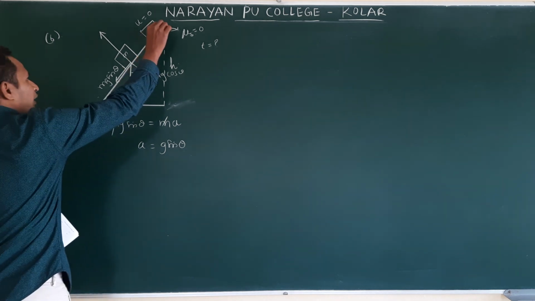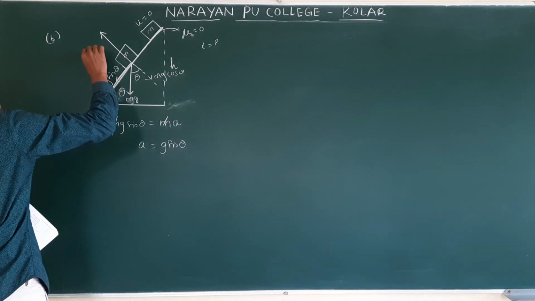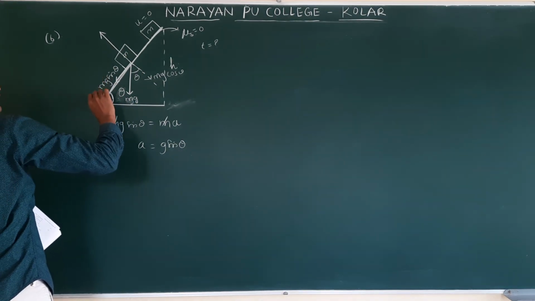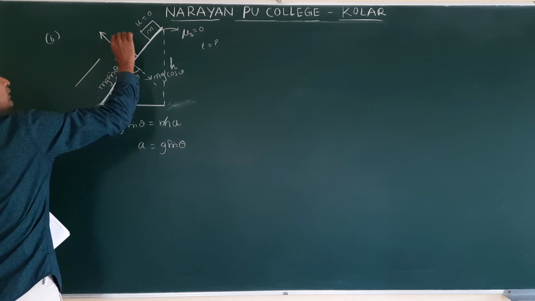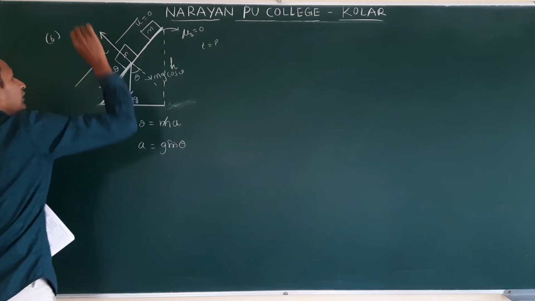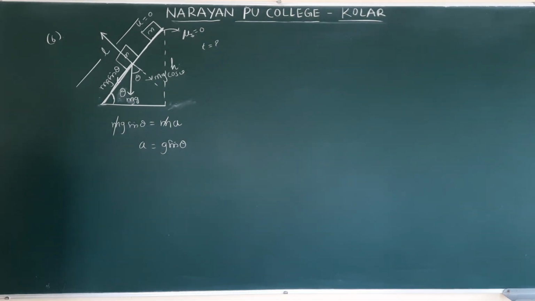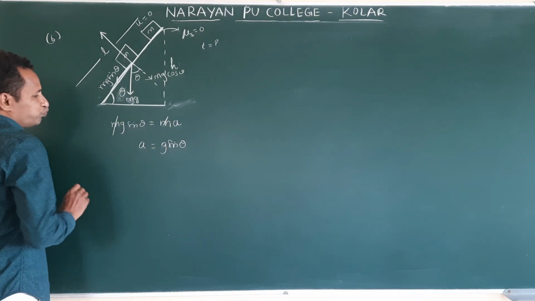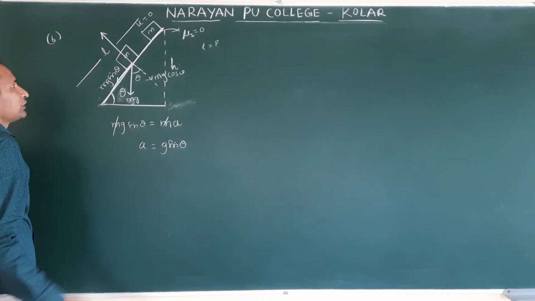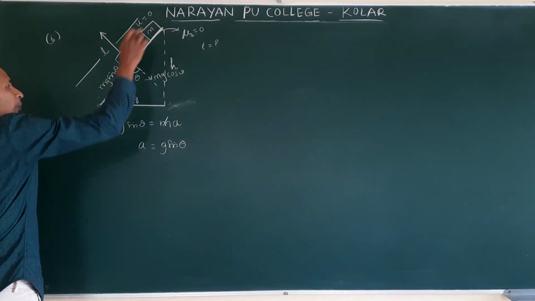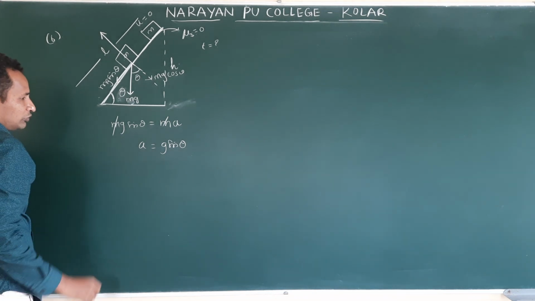So this inclined plane length, this total length, you take it as L. Now on the inclined plane, it starts from the top and reaches the bottom.